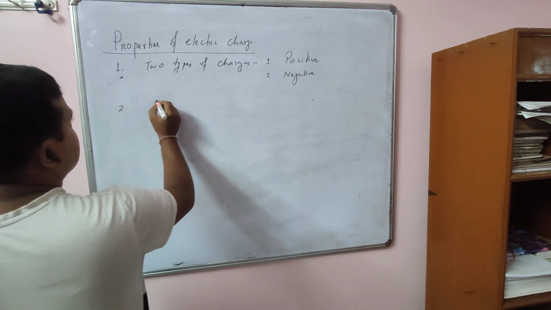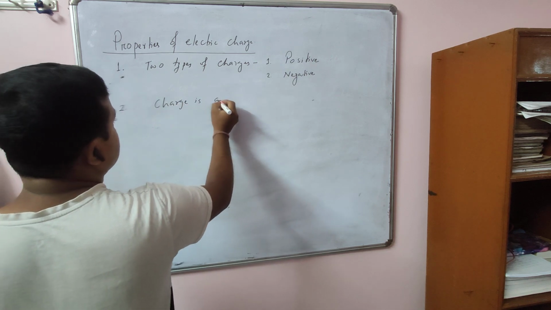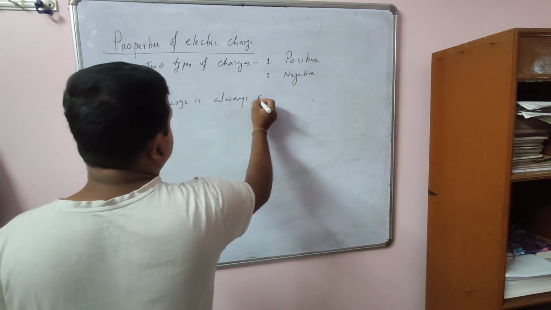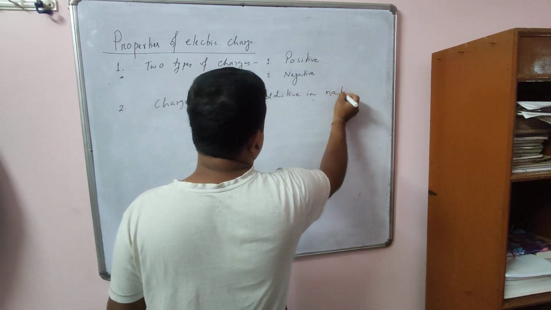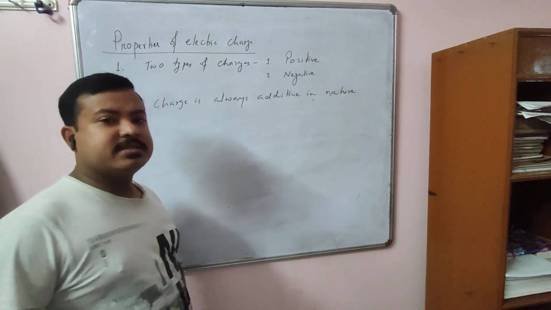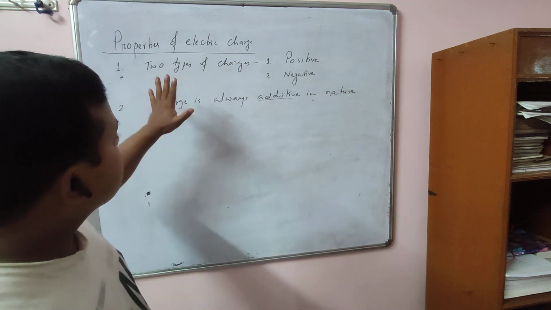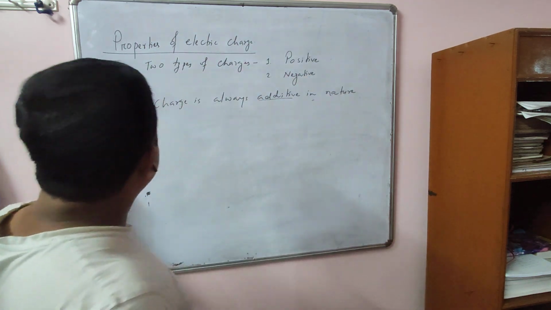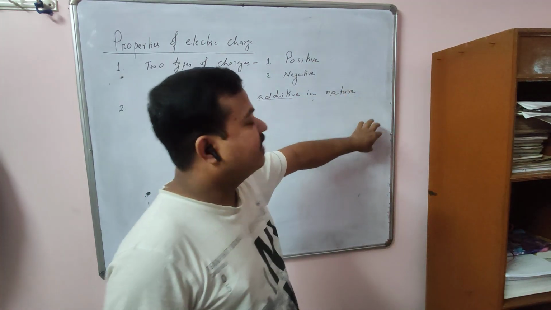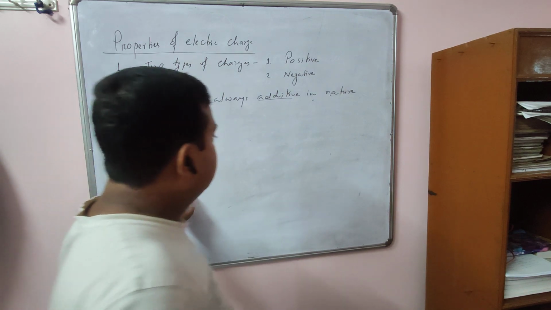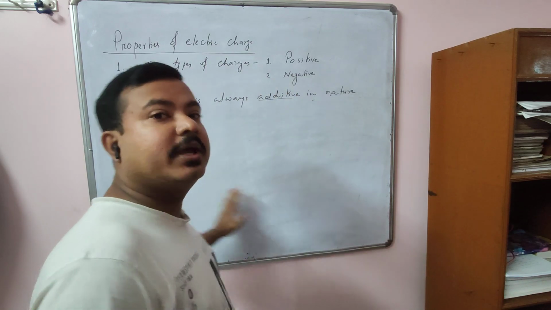Secondly, charge is always additive in nature. Additive in nature means what? So, suppose you consider this is the board. Here there is 2 Coulomb charge. Here suppose 3 Coulomb charge. Here suppose 5 Coulomb charge. Here suppose 6 Coulomb charge. So if you want to find the total charge on the board, you have to add all these things. You have to add algebraically.